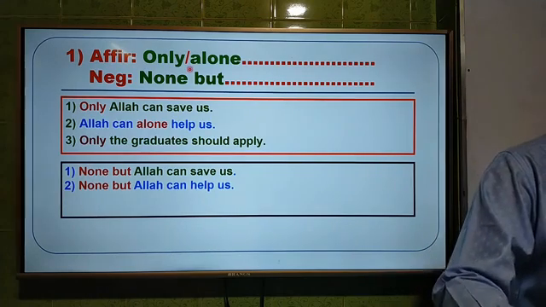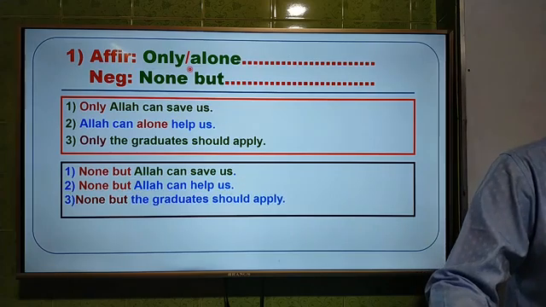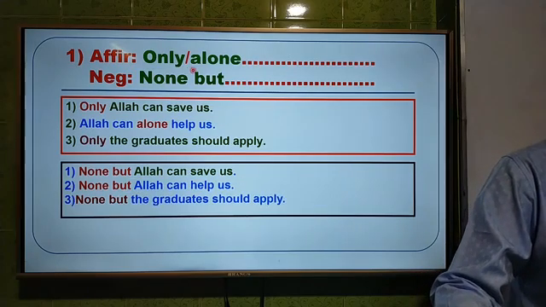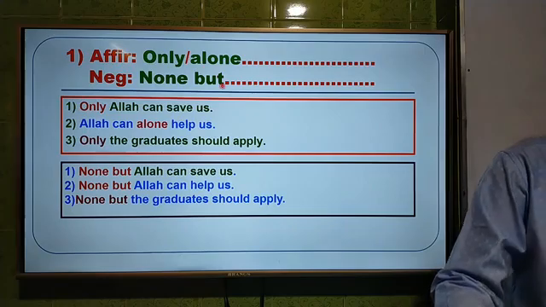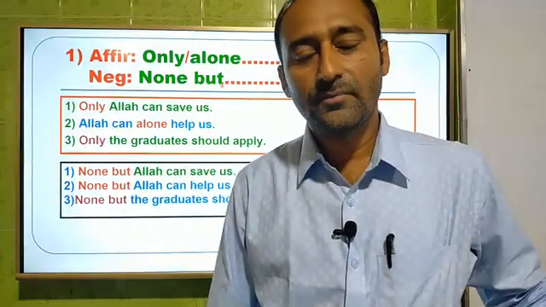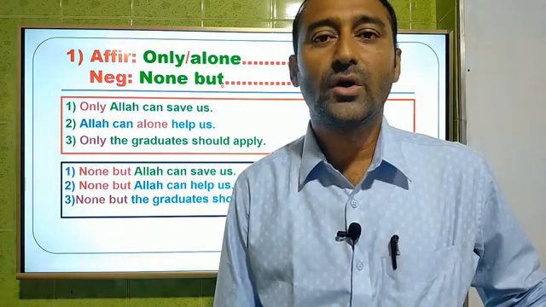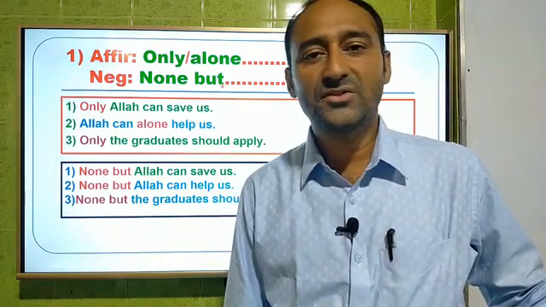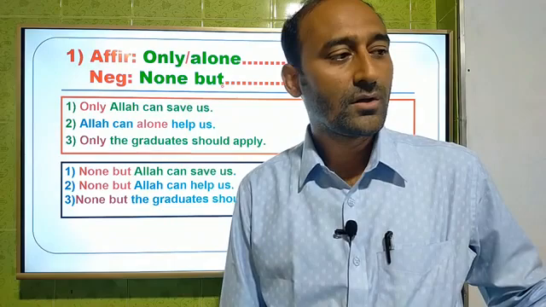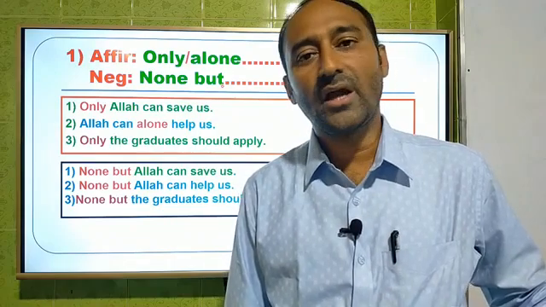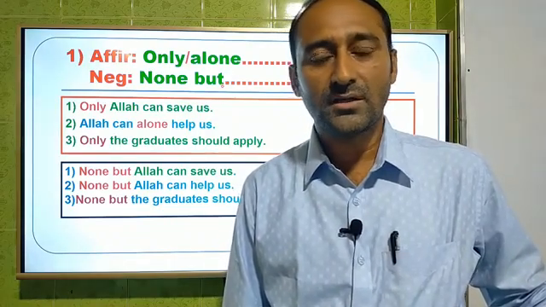So the answer will be none but the graduate should apply. Dear students, this is the first rule of changing affirmative into negative. We have to use none but instead of only and alone, nothing else.